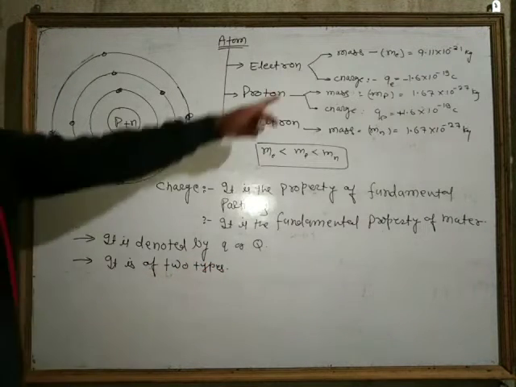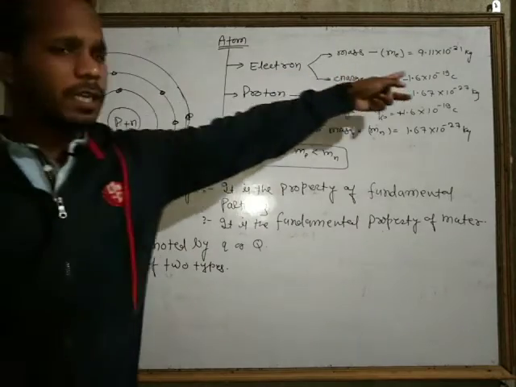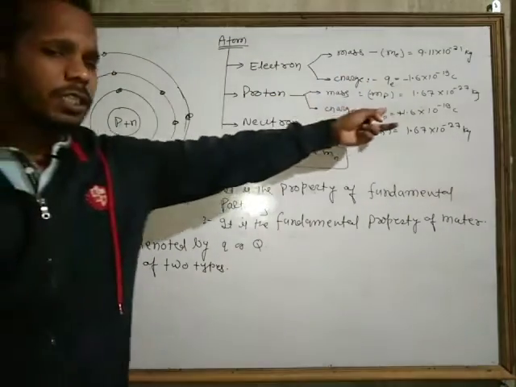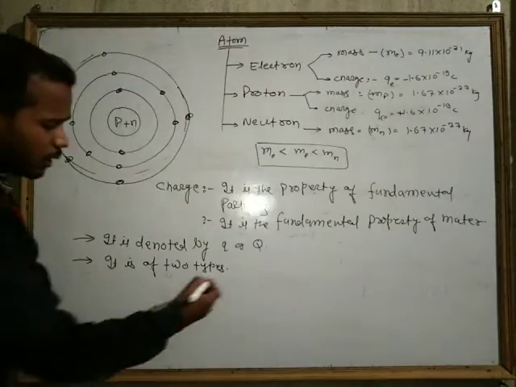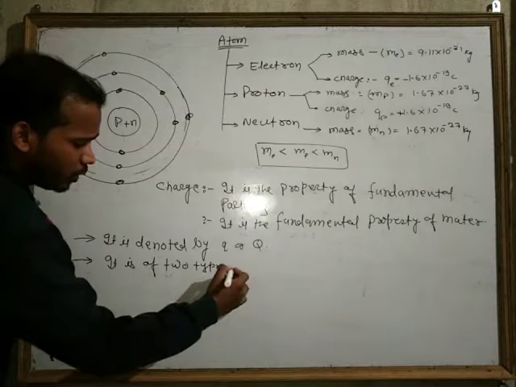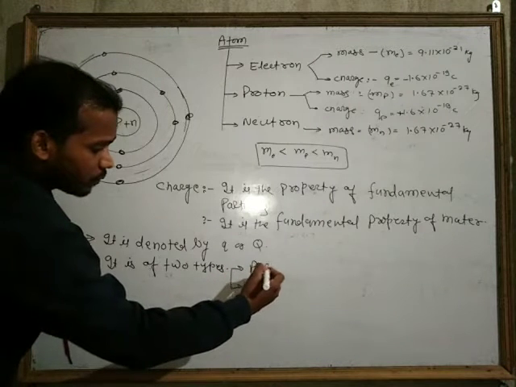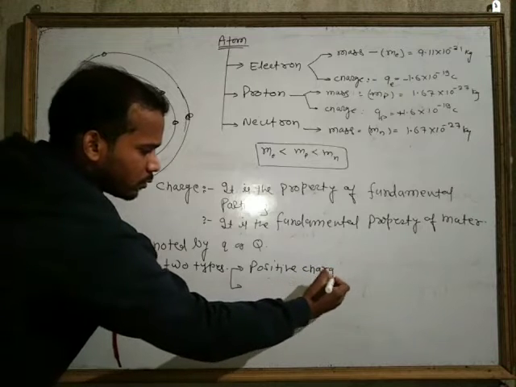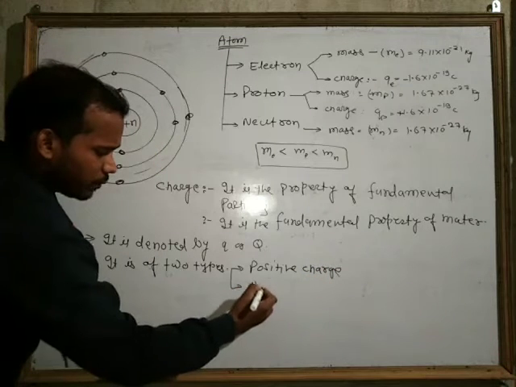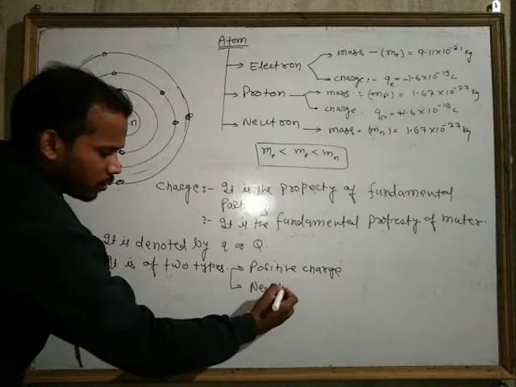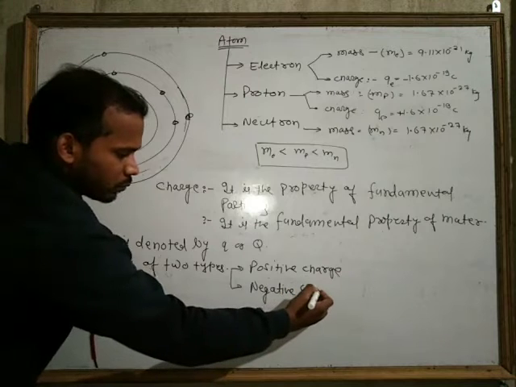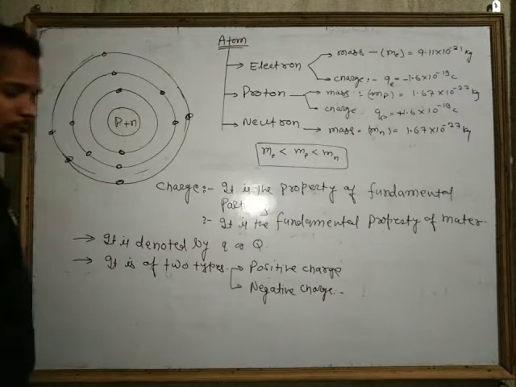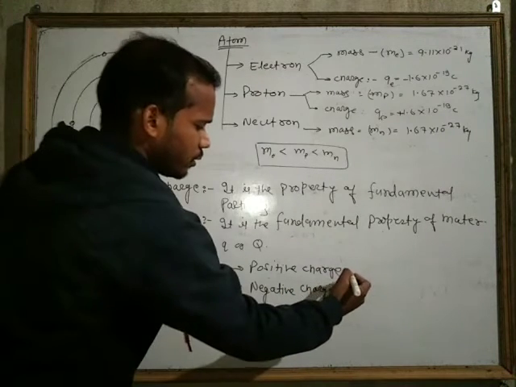As I discussed, the charge of electron is taken negative and charge of proton is taken positive. So we can say that there are two types of charge. One is the positive charge and another is the negative charge. What is the positive charge? Very simple.